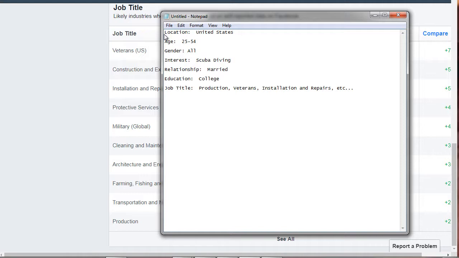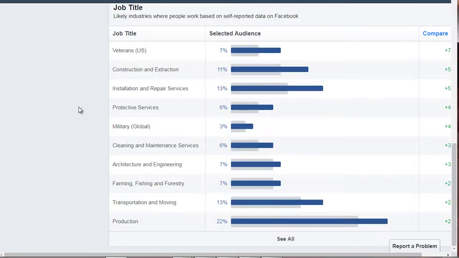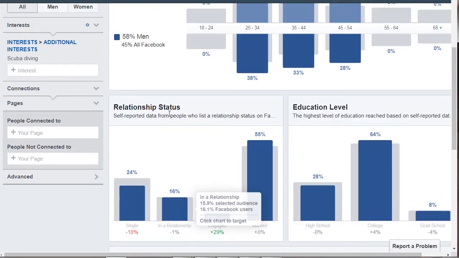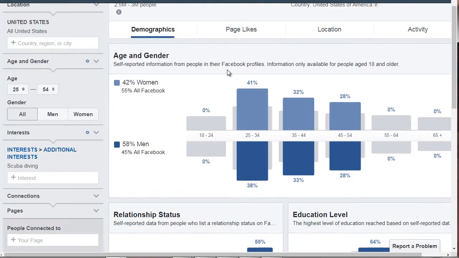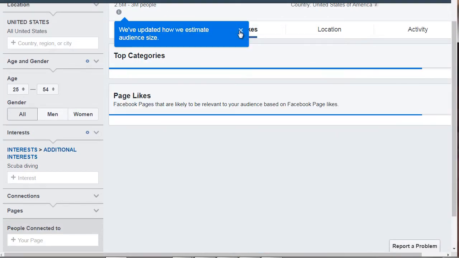Most of the time, you're just going to target the location, the age, the gender, and the interest. You can get more specific by targeting married, so we could target these, and based on that information, we'll know more later. So let's scroll back to the top and go to page likes.